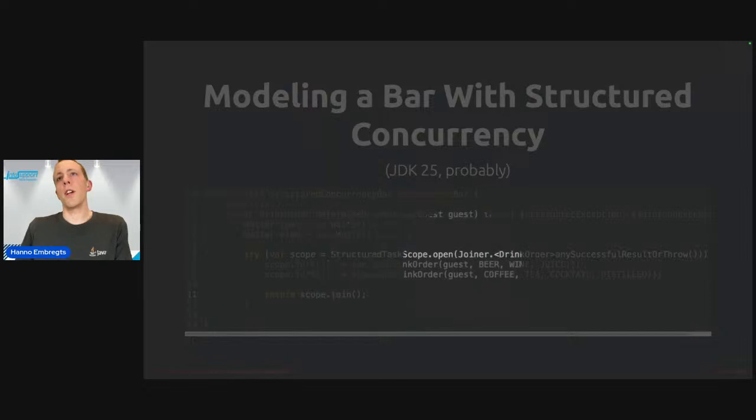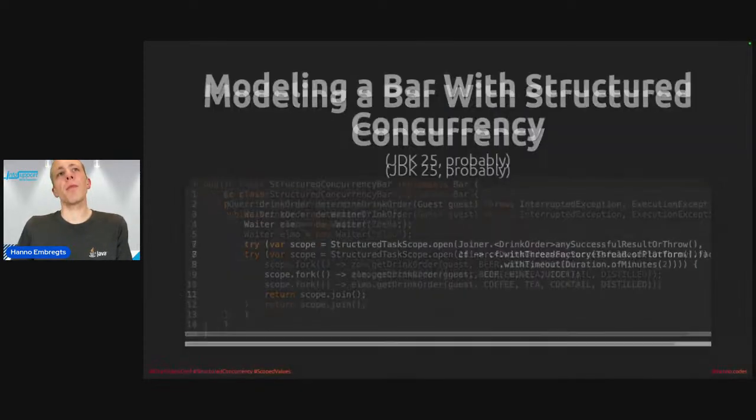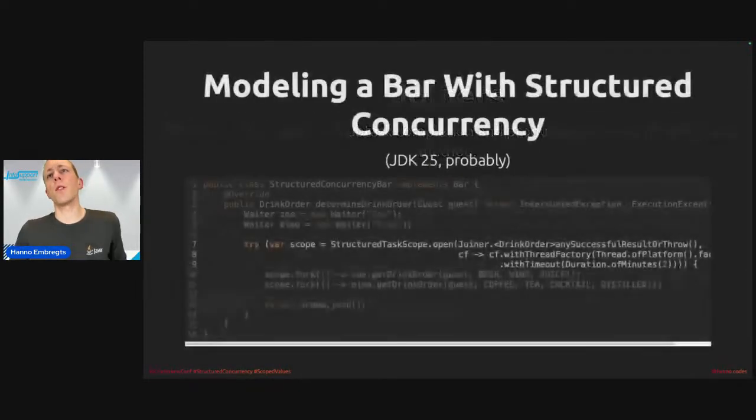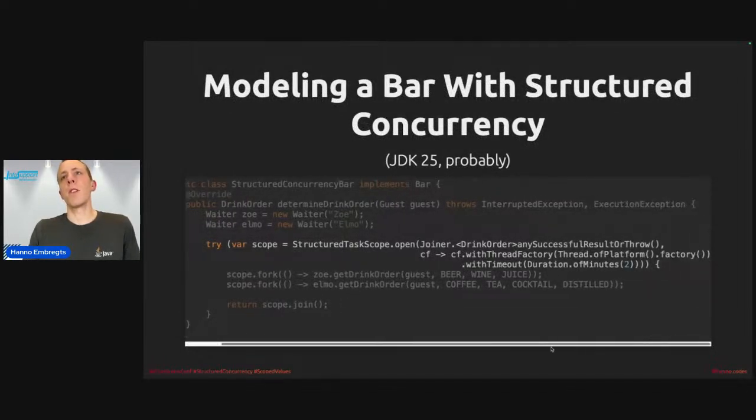That takes a joiner here, and the joiner says any successful result or throw. That also means you can plug new joiners in here as well. This is also an extensive example here. This is the way to also pass a thread factory with an overload of the open method.